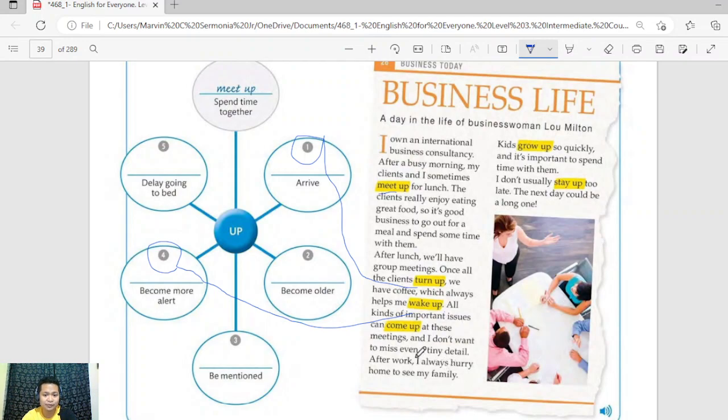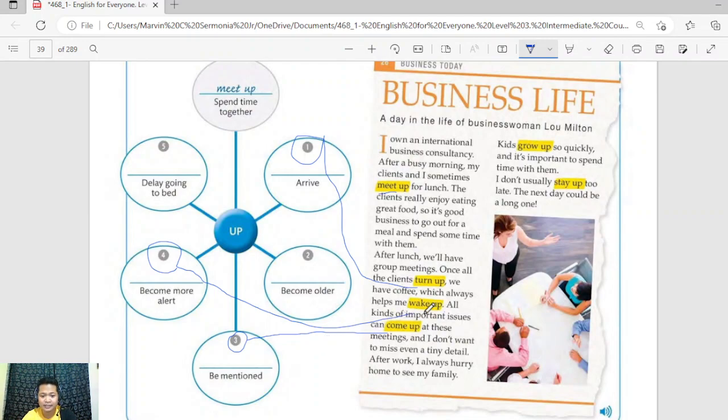So it means all important issues can be mentioned. All right, very good. Your answer is correct. So these important issues, things, topics can actually be mentioned during the meeting, or you can say these issues can come up during the meeting. That's pretty much the same.